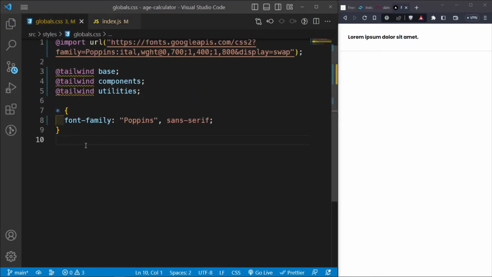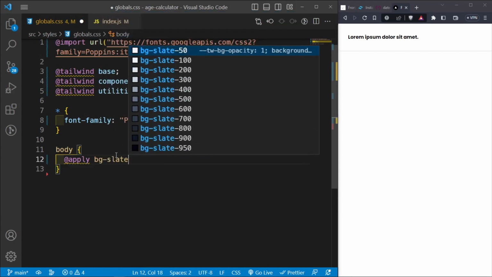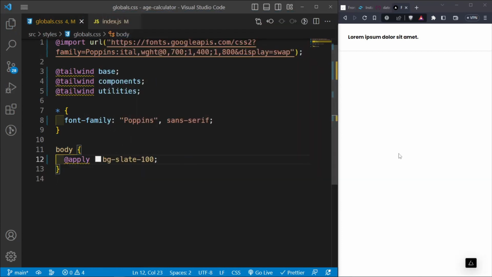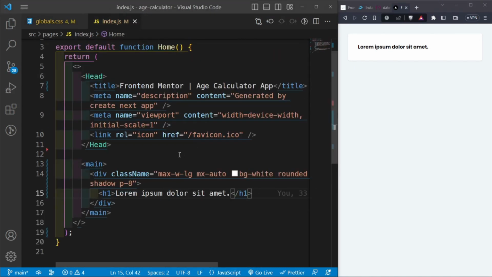So what you can do is inside our global CSS, we can define the body to have a background color. So using Tailwind, I'm just going to say apply bg-slate-100, and you can see that now this stands out just a bit more. And then because I want this to push inwards a bit, I'm also going to give the body a padding all round of 8, which is going to push this container inwards, and you can see that now we have our container looking nice.